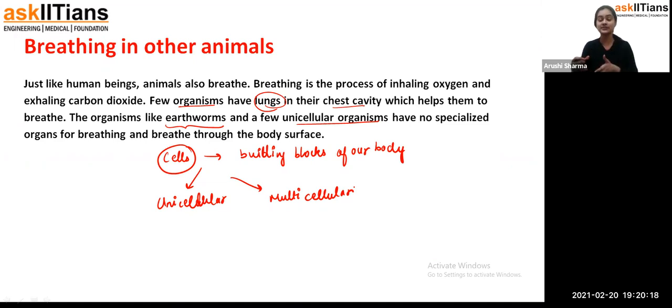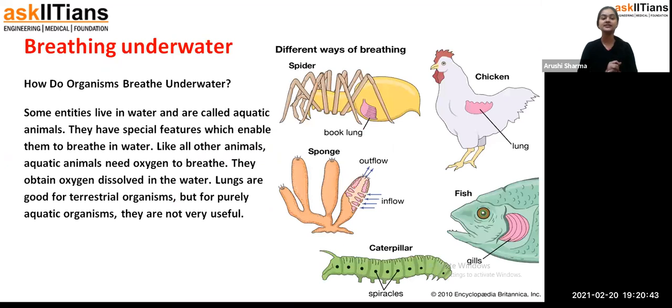But imagine other living organisms which do not contain lungs, how are they respiring? They have different organs involved in this process, and some other organisms do not contain any specified breathing organ. They just breathe through their body surface, because their bodies have pores, and through those pores there is an exchange of gases. We are going to see that part, students. Fine. So if you see here, we have seen that different parts are there, but what about breathing underwater? We know that every organism has different breathing organs.